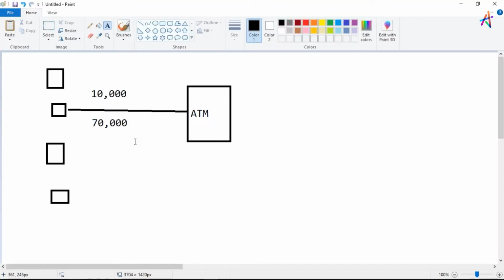You might think, okay, this customer of yours is withdrawing 10,000 rupees every week. Now someday he suddenly withdraws 70,000 rupees. There are chances that this could be genuine, this could be your customer only, or there are chances that it could be mishandled. There could be a fraudulent transaction on that credit card.